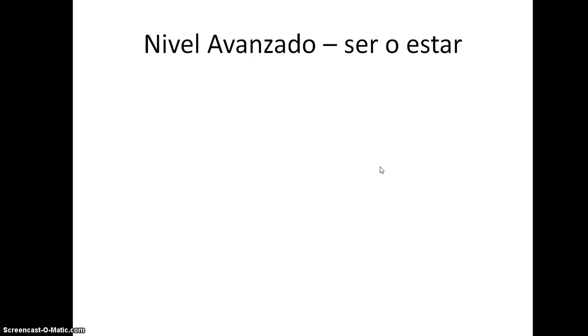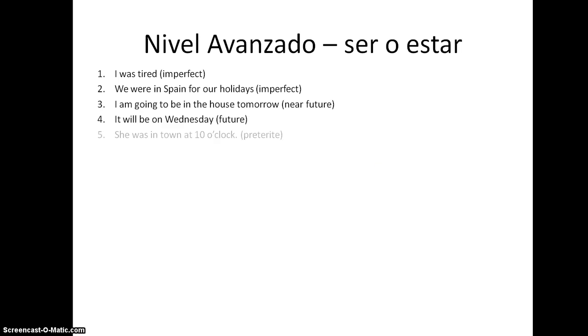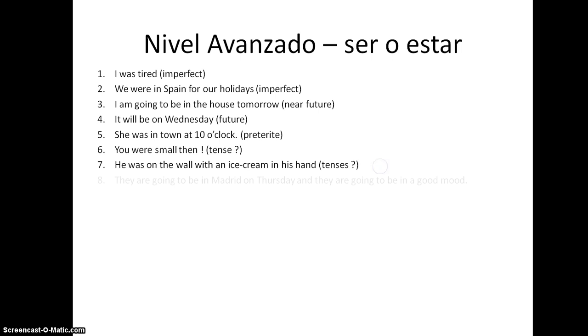So let's have a look at a slightly higher level one then, in the different tenses. We've got 8 to have a look at on this one. So pause it and have a go. I've given you an idea for the tenses, most of them, and then restart it to have a look at the answers. So the answers. First one, estaba cansado, cansada.